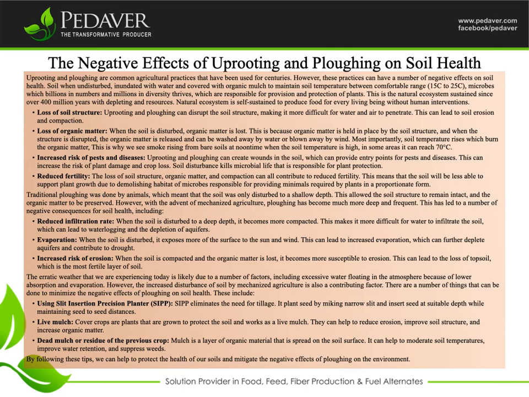Live mulch. Cover crops are plants that are grown to protect the soil and work as a live mulch. They can help to reduce erosion, improve soil structure, and increase organic matter. Dead mulch, or residue of the previous crop. Mulch is a layer of organic material that is spread on the soil surface. It can help to moderate soil temperatures, improve water retention, and suppress weeds.